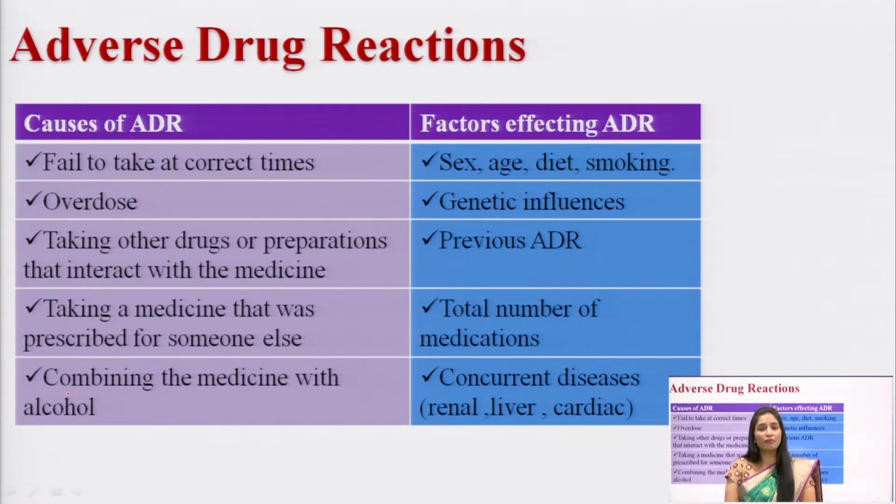And what are the factors affecting the ADR? Sex, age, diet, smoking, genetic influence, previous adverse drug reactions, and the total number of medicines you are taking will affect the adverse drug reaction. Finally, concurrent disease: what disorder you have, whether renal, liver, cardiac, or gastrointestinal, will definitely modify the adverse drug reaction. It is one of the factors that affect the adverse drug reaction.